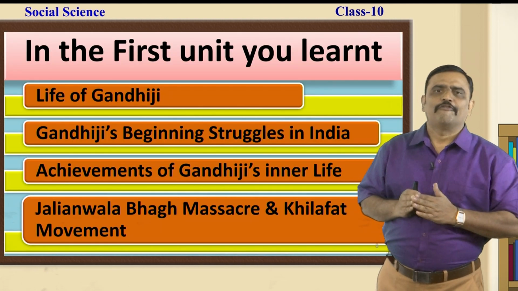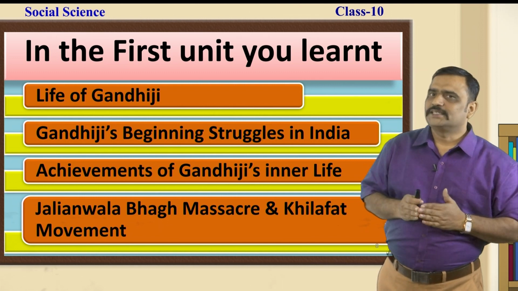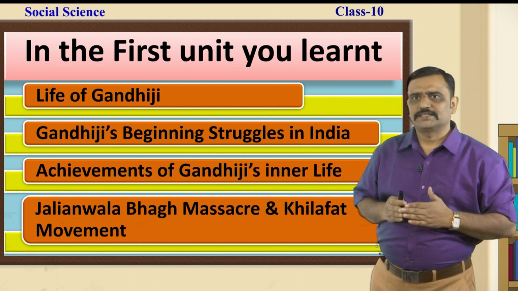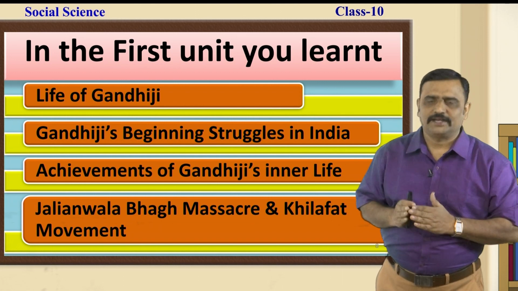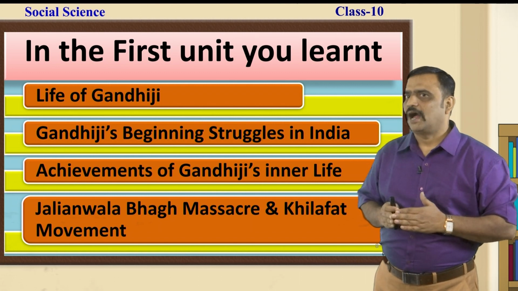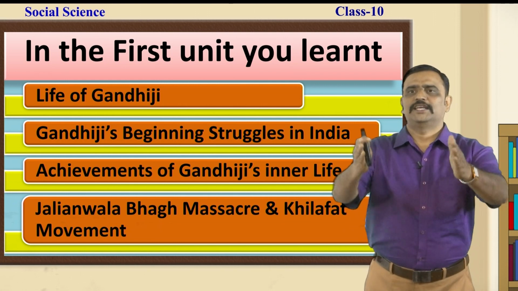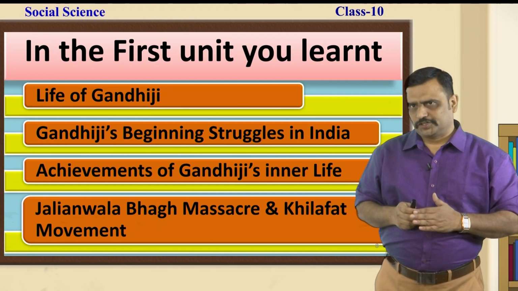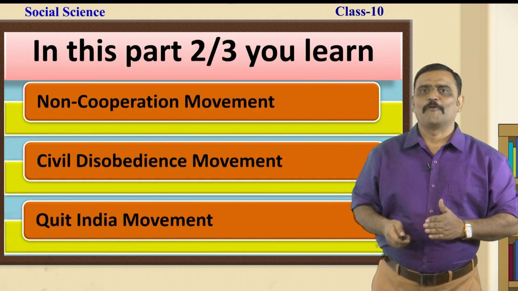In the last unit, we discussed the early life of Mahatma Gandhiji, Gandhiji's beginning struggles in India, achievements of Gandhiji's inner life, especially Ahimsa and Satyagraha, and the Jallianwala Bagh massacre and Khilafat movement. These are the things that we discussed in our last unit, dear students. In this unit, let's know what we are going to discuss.